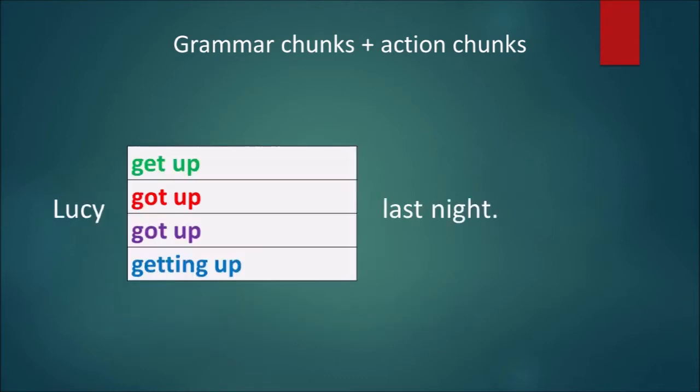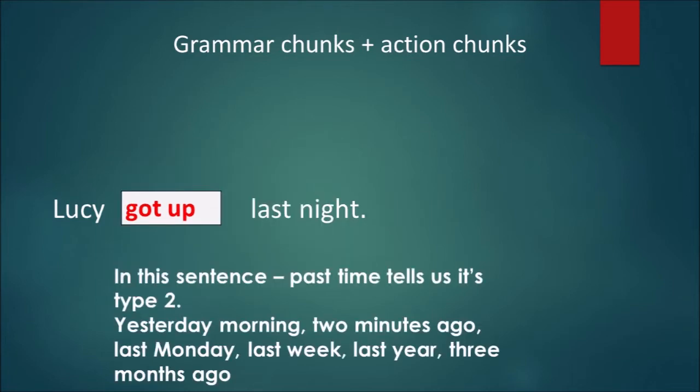Other times, like last week, would be yesterday morning, 2 minutes ago, last month, last year, 3 months ago. Next chunk, Lucy last night. And again, look at the time expression. Which one do you need to use? Get up, got up, getting up. Lucy got up last night. Again, it's the past time that tells us we need to use a type 2 here.